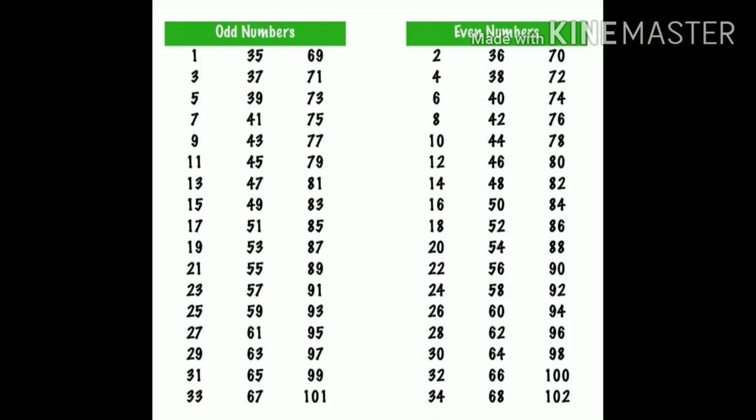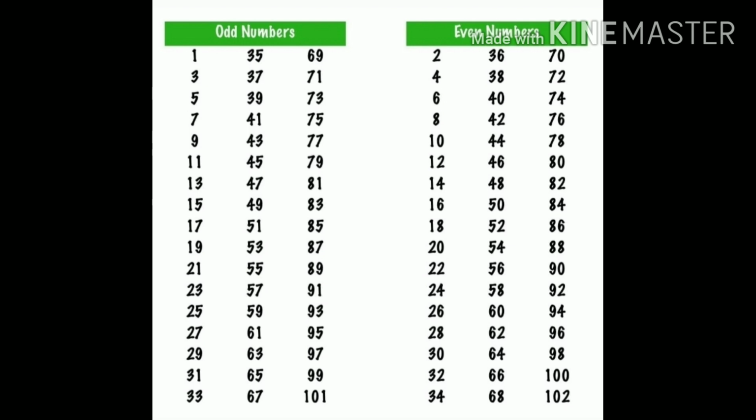Now let us see this odd and even chart. In the left hand corner we can see the odd numbers and on the right hand side we can see the even numbers.